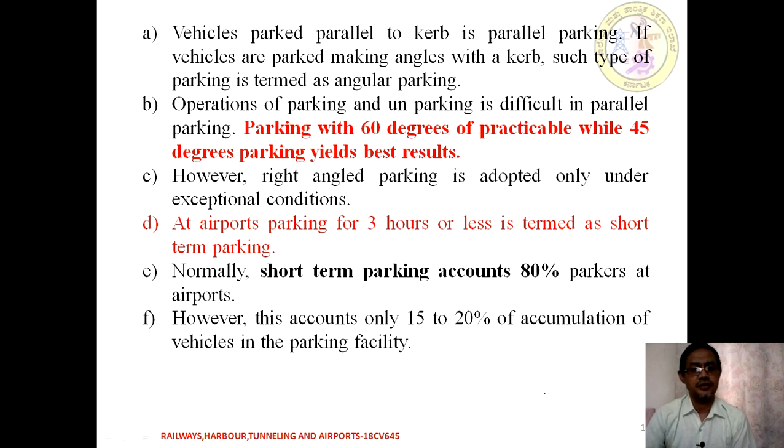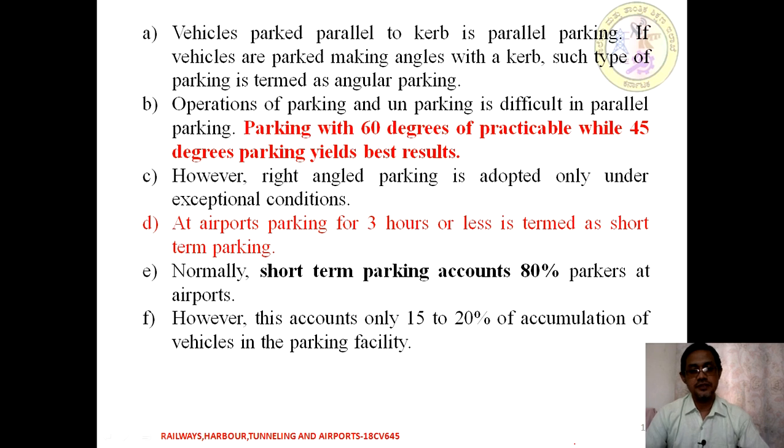At an airport, we classify parking like this: if the vehicle is going to be parked less than 3 hours, it is called short term parking. Usually 80% of the parking is short term, because the maximum is 3 hours, for example if they come from their home to pick up their neighbor, or for loading of cargo or whatever, it can rest to a maximum of 3 hours. So it accounts for 80%.